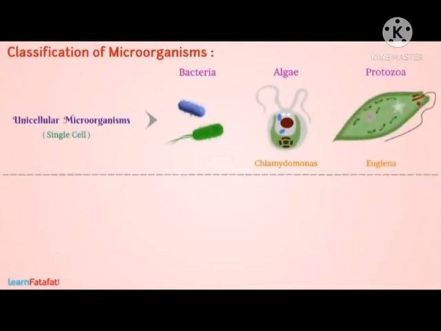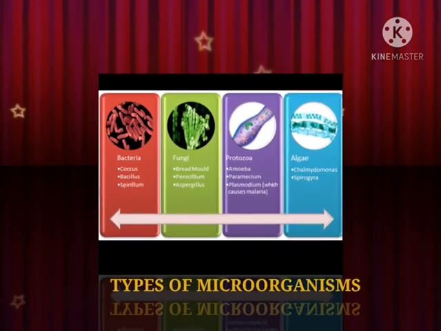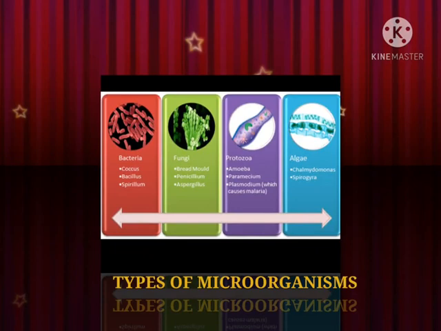Based on structure, microorganisms could be unicellular, consisting of a single cell, like in bacteria, some algae and protozoa, or multicellular, consisting of many cells like algae and fungi. The different types of microorganisms that we can see are bacteria, protozoa, algae, fungi and viruses. Bacteria such as lactobacillus, protozoa such as amoeba, algae such as spirogyra, fungi such as bread molds and yeast, viruses such as HIV, and the special virus that we are dealing with now, coronavirus.